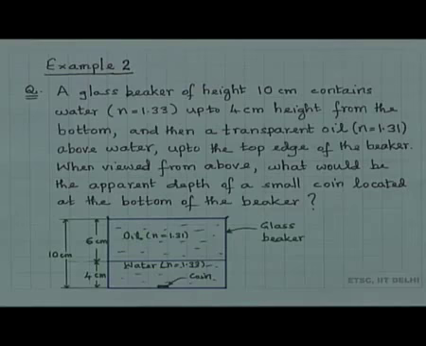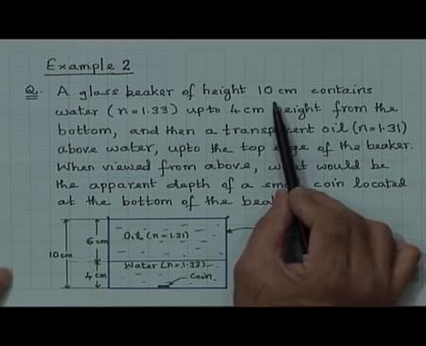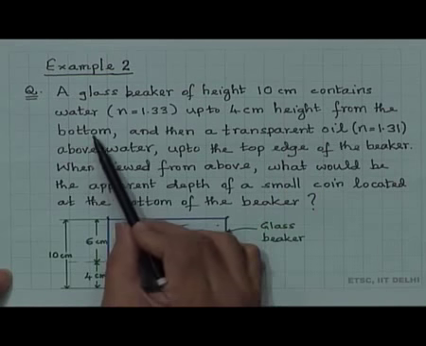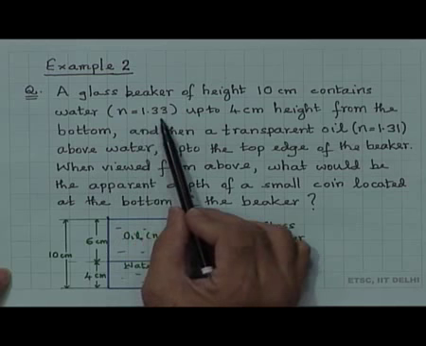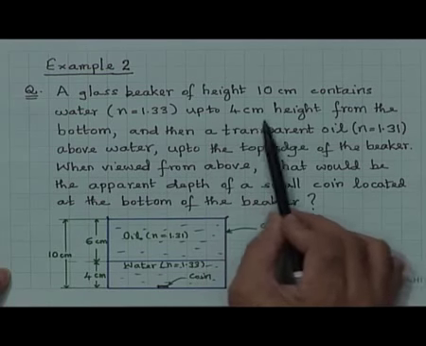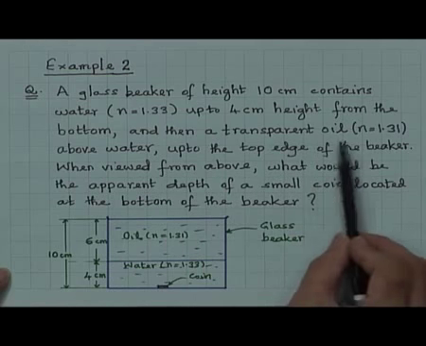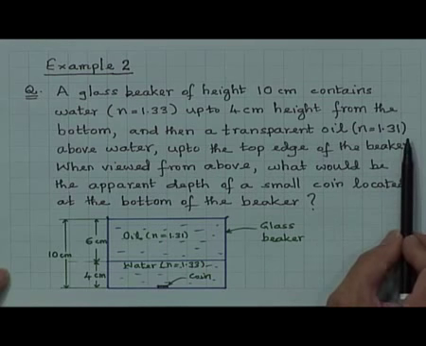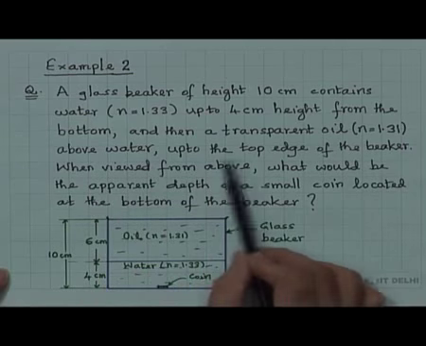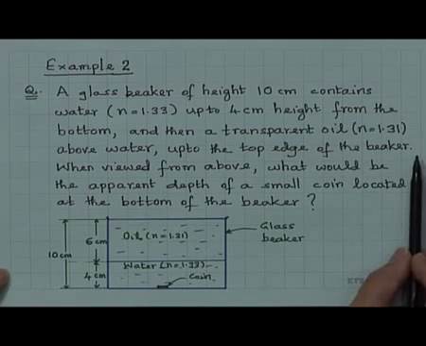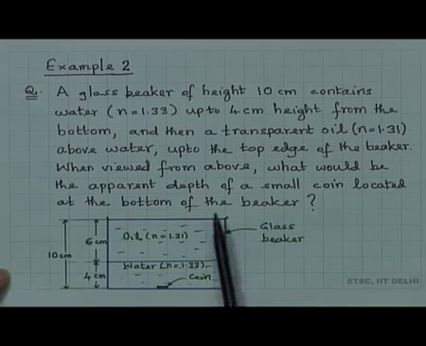A glass beaker of height 10 centimeter contains water of refractive index 1.33 up to 4 centimeter height from the bottom, and then a transparent oil, n equal to 1.31, above the water up to the top edge of the beaker. Here I have tried to draw the diagram.